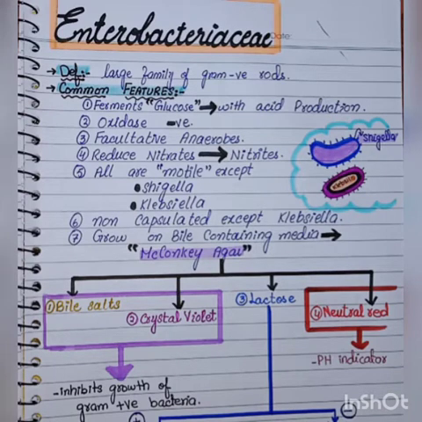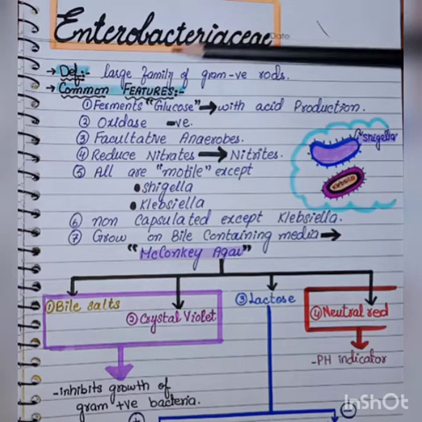In this video, we are going to talk about a large family of gram-negative organisms known as the Enterobacteriaceae. The Enterobacteriaceae are the largest family of clinically important gram-negative bacteria, or gram-negative rods. It's a heterogeneous collection of organisms that causes virtually all types of infection that we see in our clinical practice. So let's start.